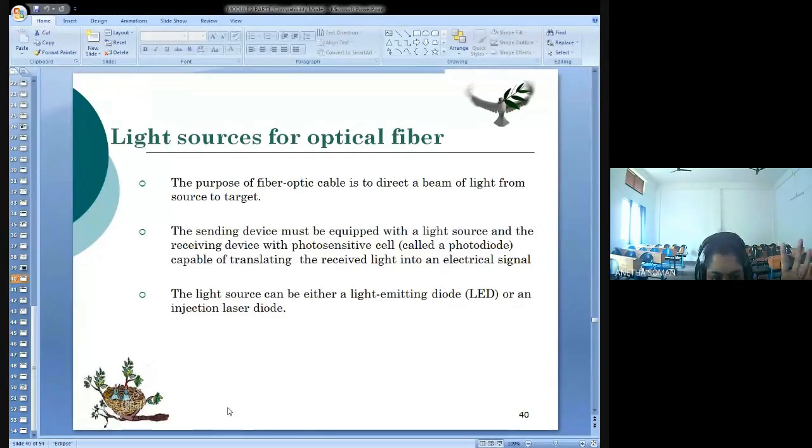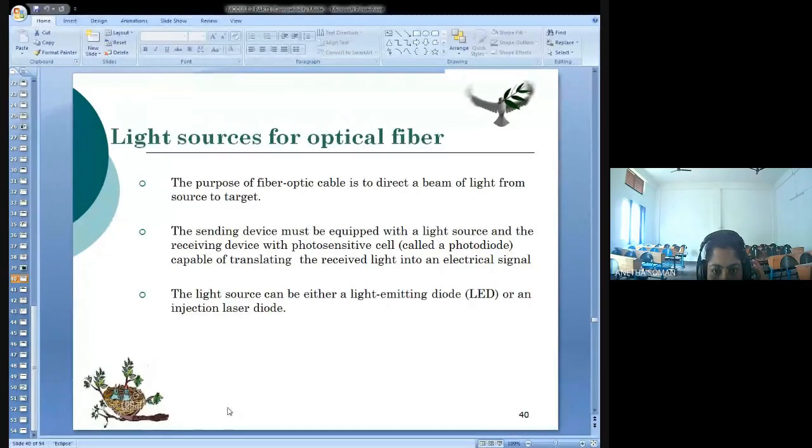Usually the light source can be an LED, a light emitting diode, or an injection laser diode at the sender side.